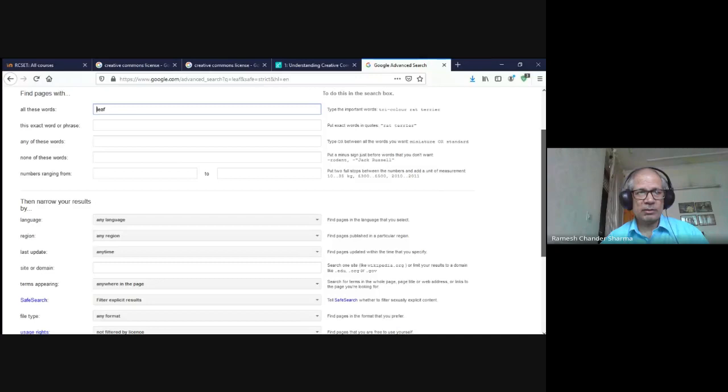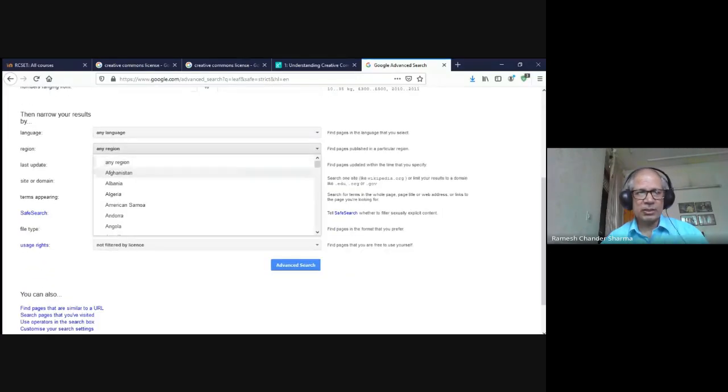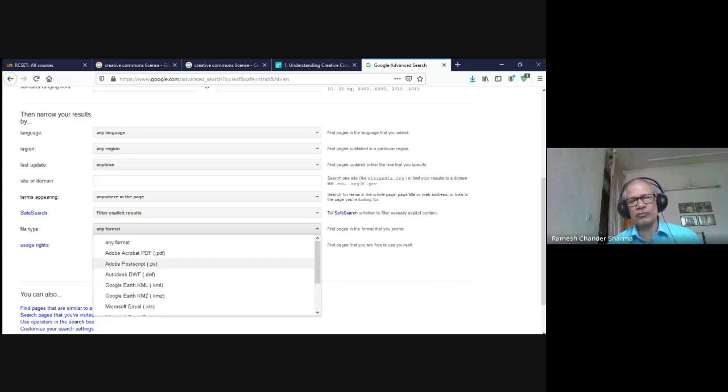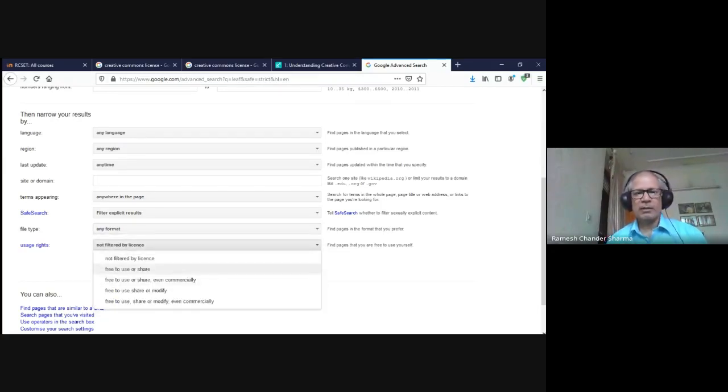It allows us to search in various languages and about a region. If we want something for Africa, something particular there at a particular time, it allows us to do that. It also allows us to search for a particular format of the object. If I want to search only PPT, only PDF, only a certain kind of image, or some Excel sheet or some software piece, I can use that format. Otherwise we can use the usage rights, whether it is free to use, free for commercial use, or free for modification, and accordingly it will allow us to search for material based on what we are permitted to do.